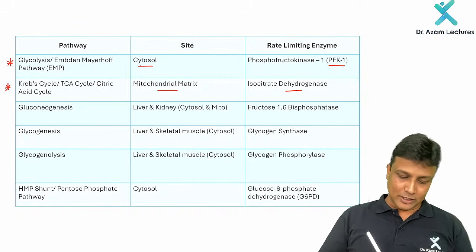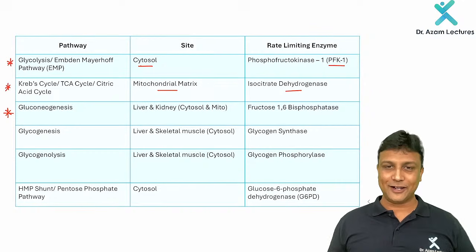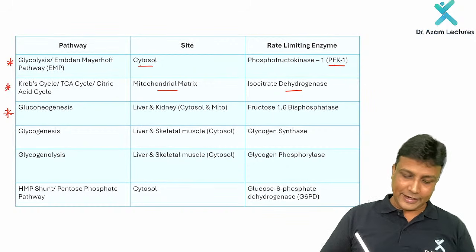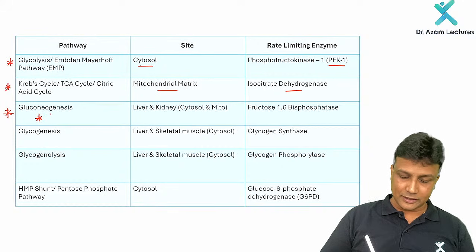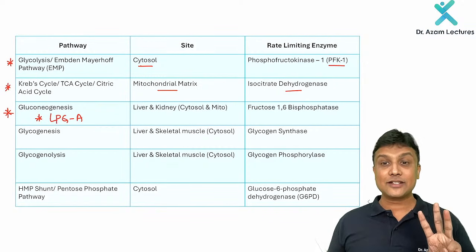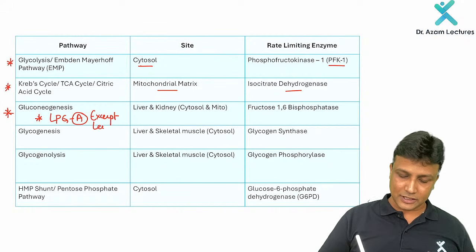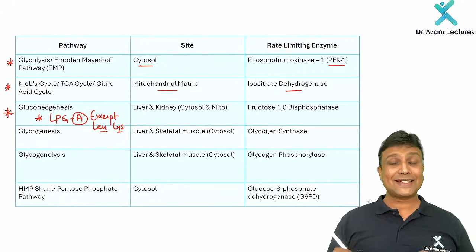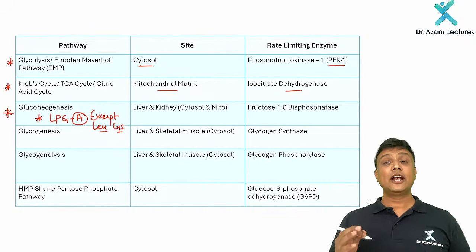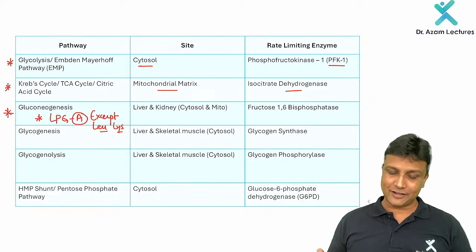Okay. The next one, gluconeogenesis, is the one where we are going to form glucose from non-carbohydrate sources. Please remember those non-carbohydrate sources with the mnemonic LPGA. So we can form glucose from lactic acid, from pyruvic acid, and from glycerol. And then finally, A stands for amino acids: all the amino acids can form glucose, except two. One will be leucine, another one will be lysine. Except these two, all of them can form glucose. Why? Because leucine and lysine are, yes, ketogenic amino acids, my dear friends.